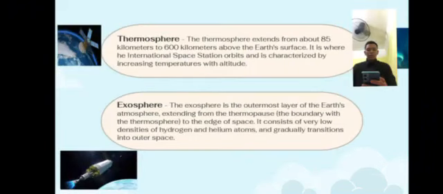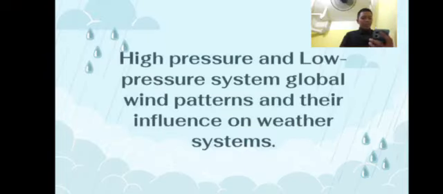The thermosphere extends from about 85 kilometers to 600 kilometers above the Earth's surface. It is where the International Space Station orbits and is characterized by increasing temperatures with altitude. High pressure and low pressure system, global wind pattern, and their influence on weather system.